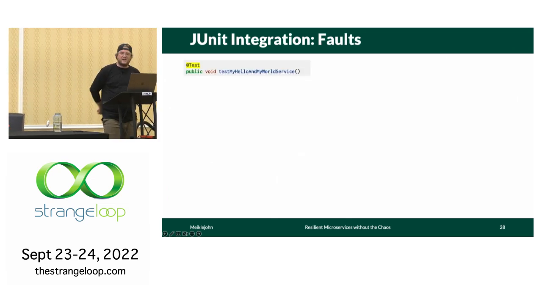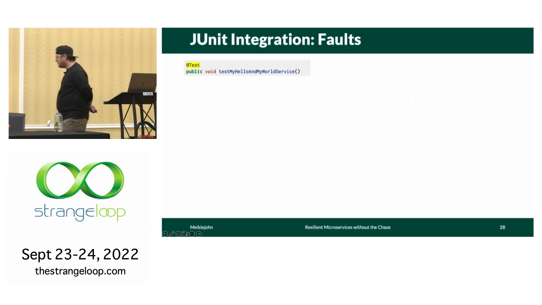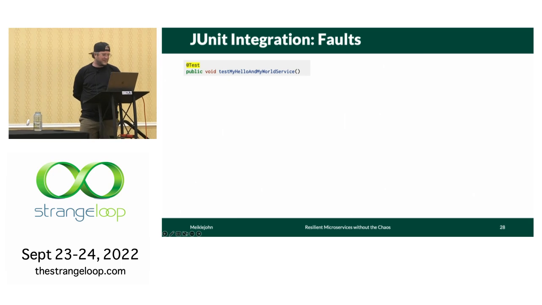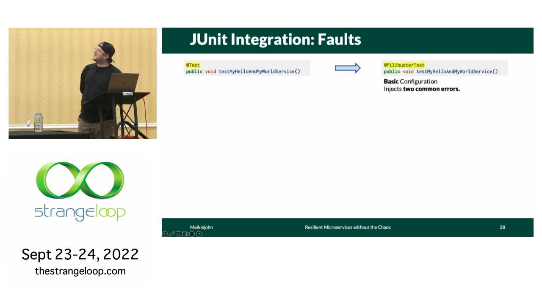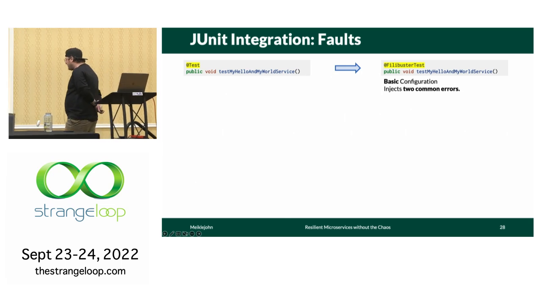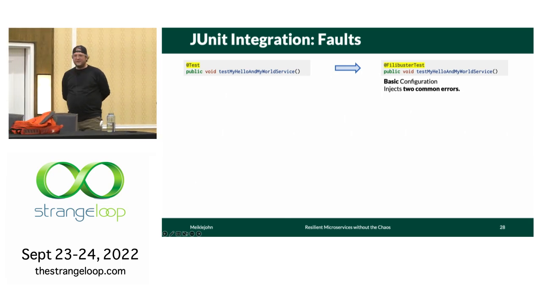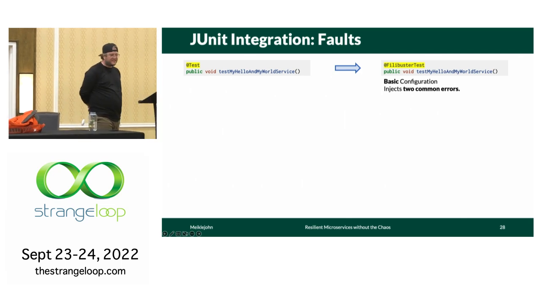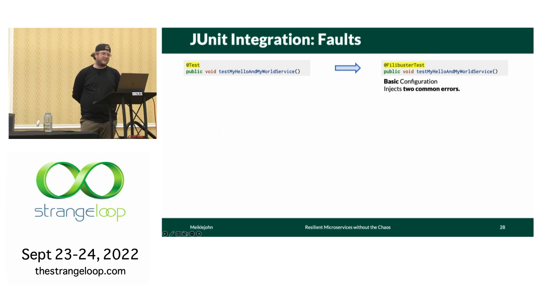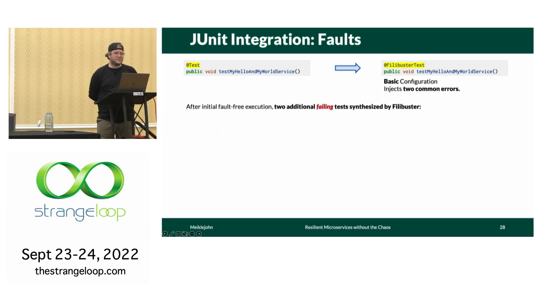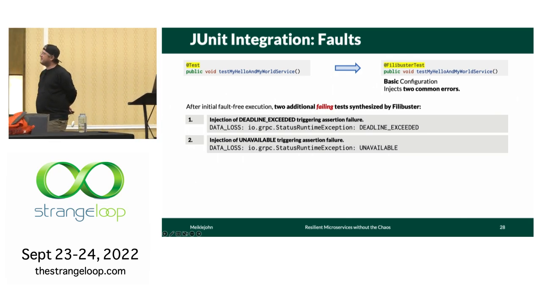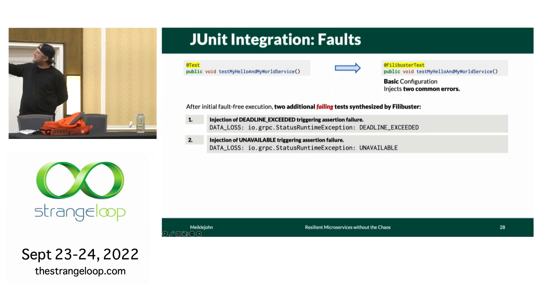So to do this, we take an existing JUnit test, which I left off the slides because it's really just three lines of boilerplate, basically. We take this test and we change the annotation to FilibusterTest. This will automatically take that test and extend it with two variations where we inject timeout exceptions and we inject unavailability exceptions, which is the gRPC equivalent of a 500 internal server error. This will cause two additional tests to get synthesized, which will be shown as failing tests in your editor immediately. And we see it does exactly as we expected.